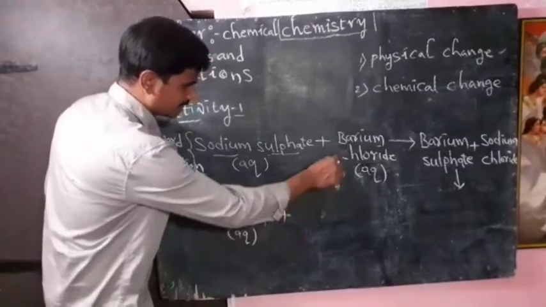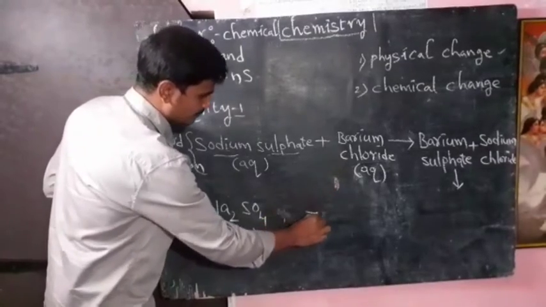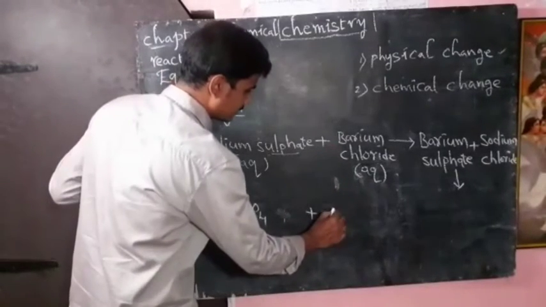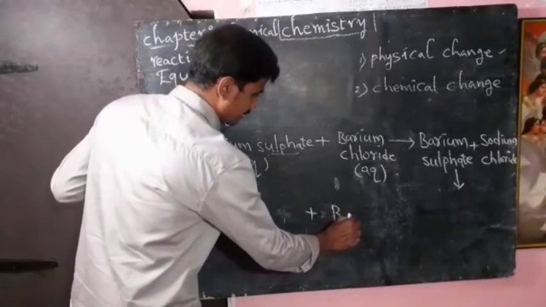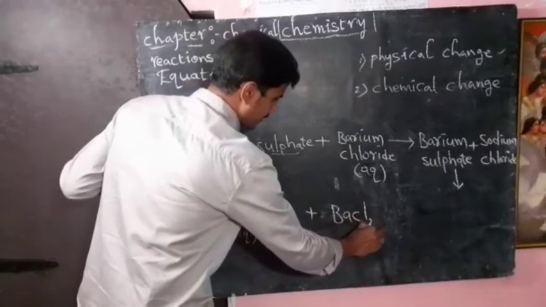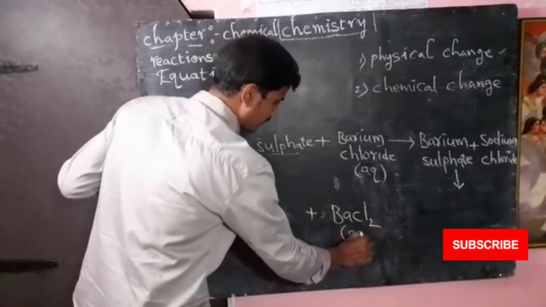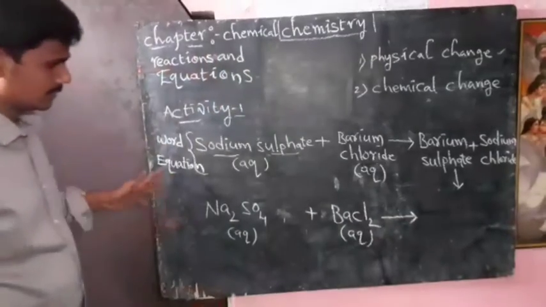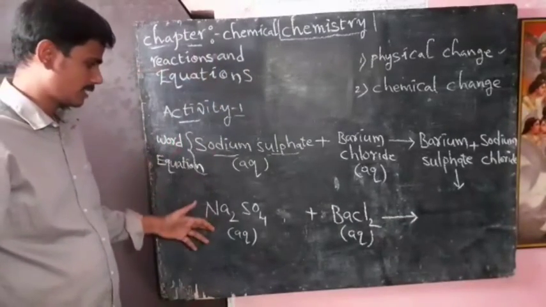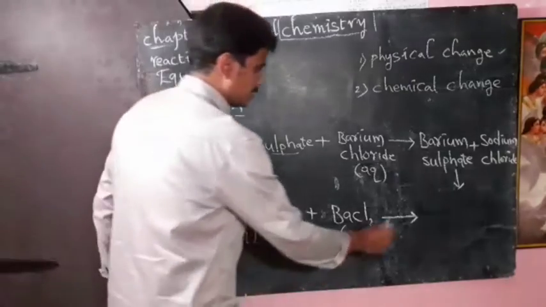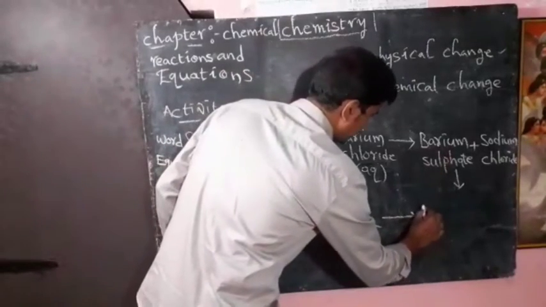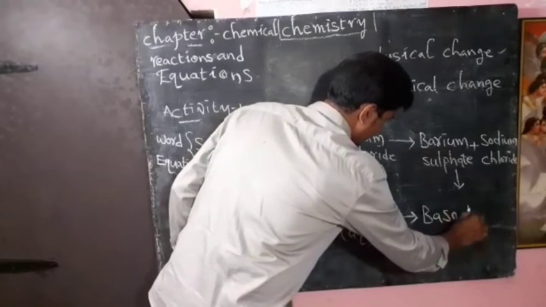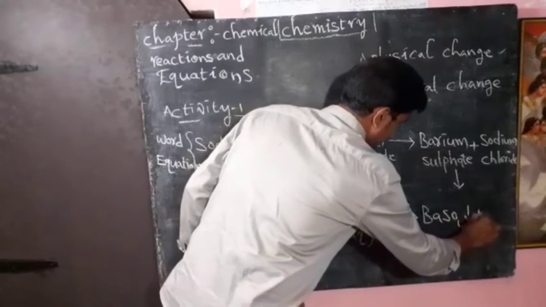Next, the second substance we took is barium chloride, aqueous barium chloride. So here we are changing chemical names to chemical formulas. The barium sulfate formula is BaSO4, which we represent with a downward arrow.